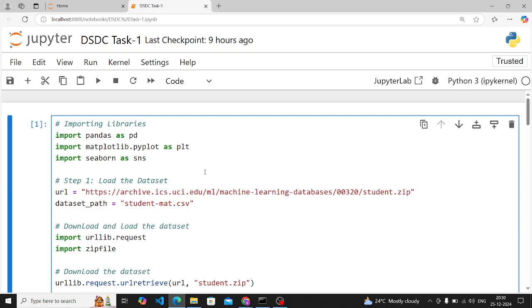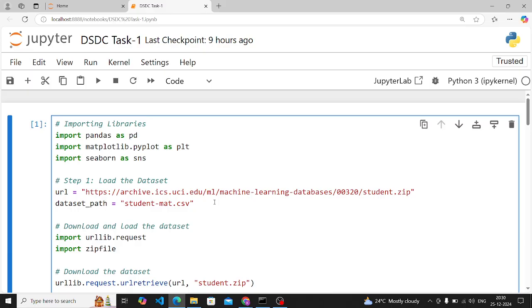Then comes the documentation. You have to provide explanations in markdown cells also for each step of the analysis, like this is what, this is what. This is to teach students how to communicate findings effectively and add context to your code. And you know the deadline: you have to submit it within 7 days.